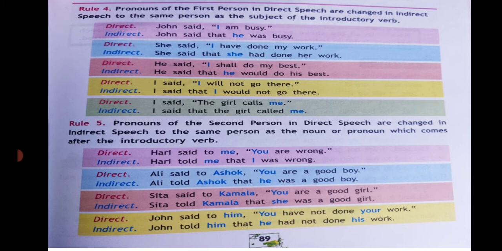In all the above examples, the verb said in the direct speech becomes told in the indirect speech, and the preposition to is omitted. It's omitted, not added. You have seen as I am reading. Okay. Rule 7.